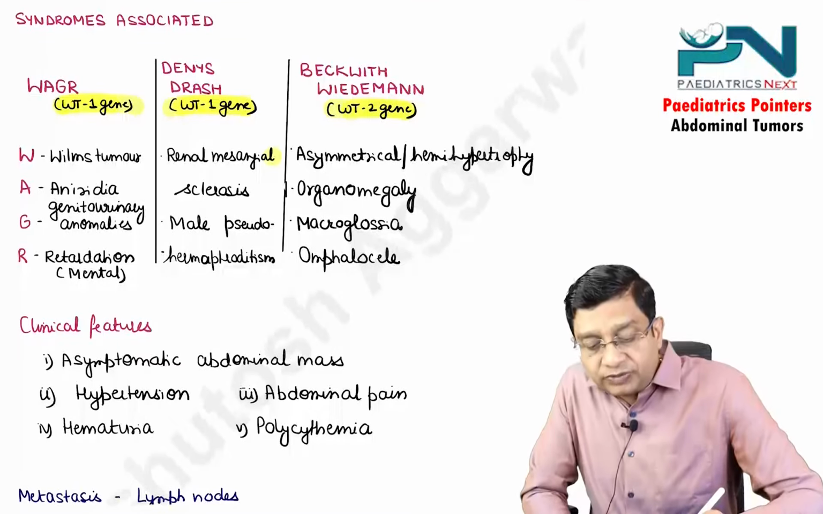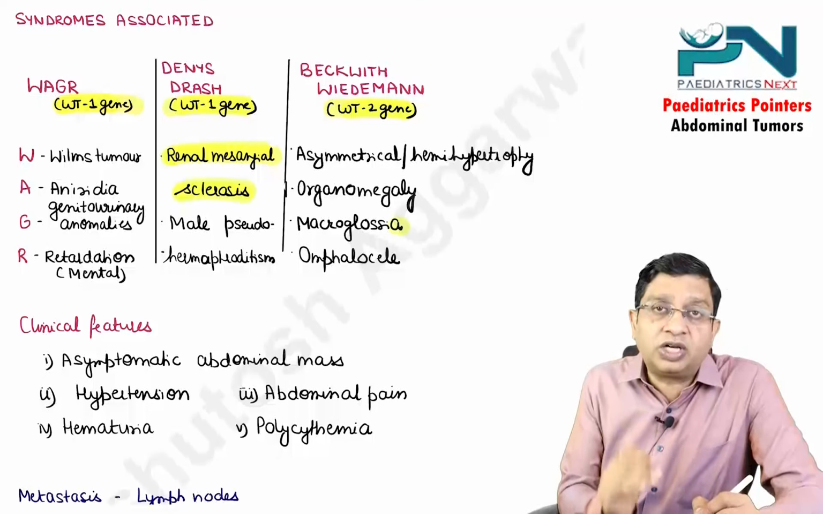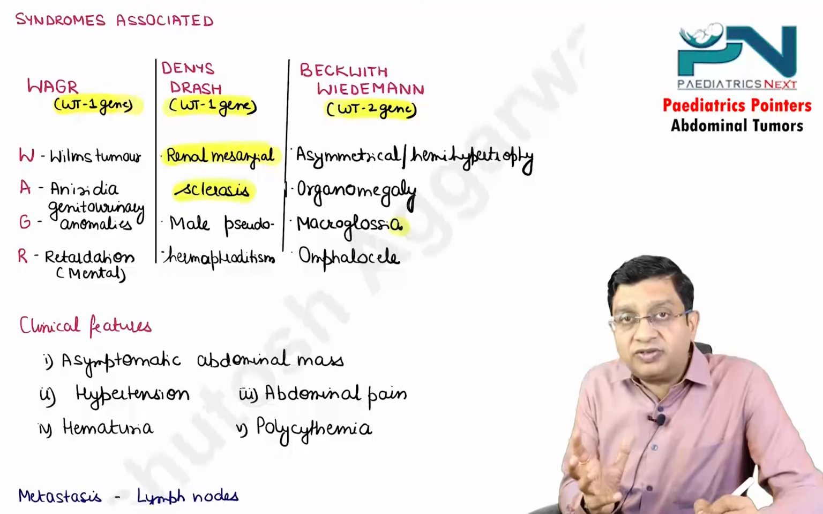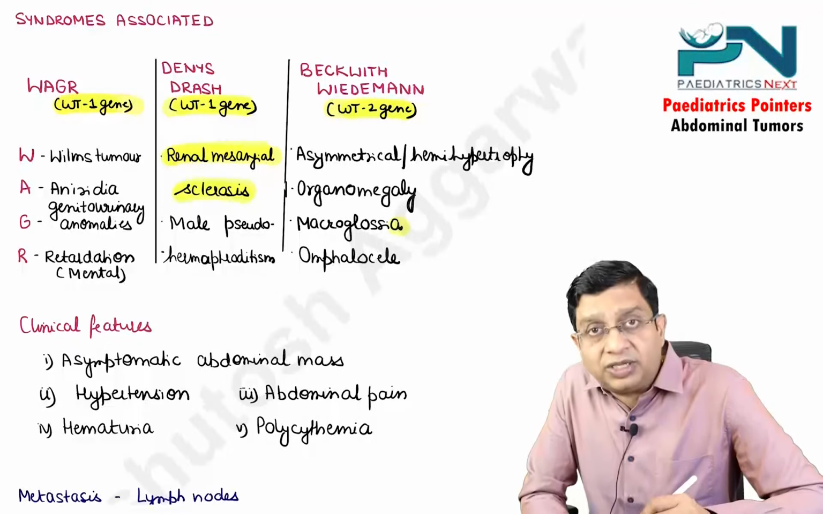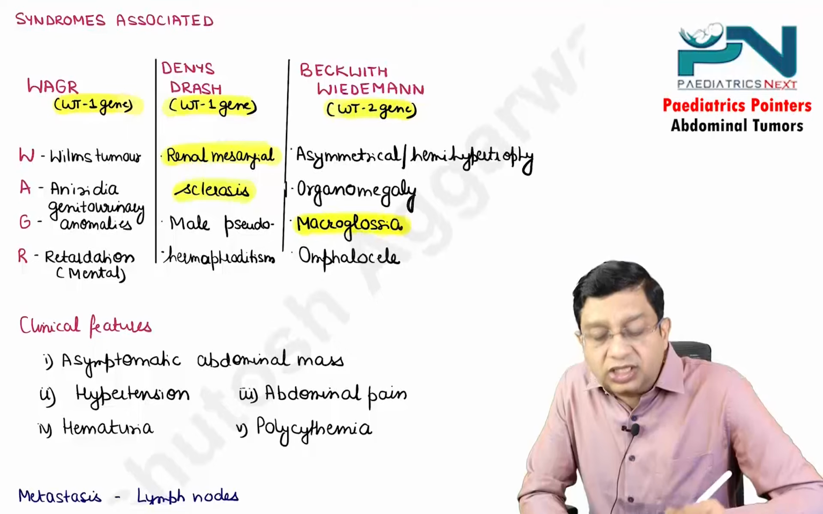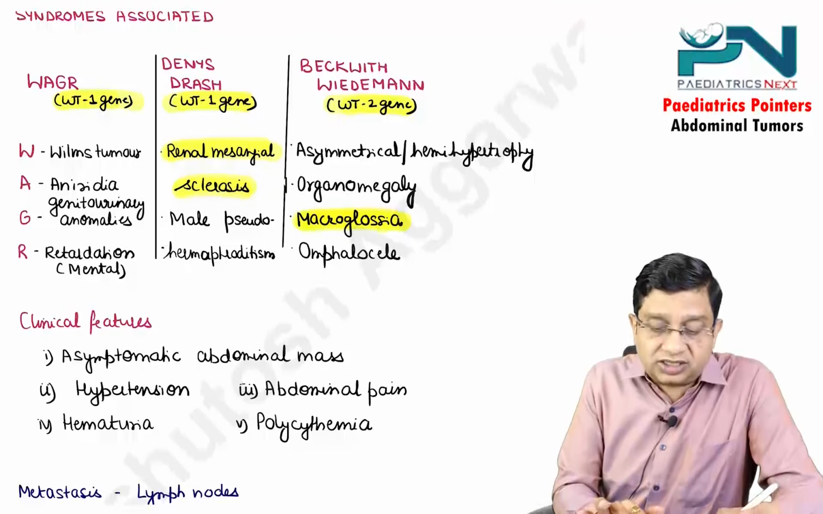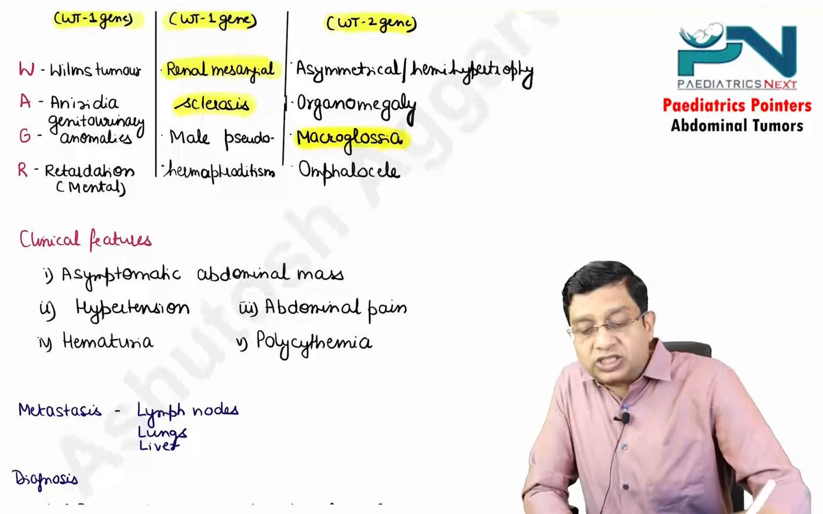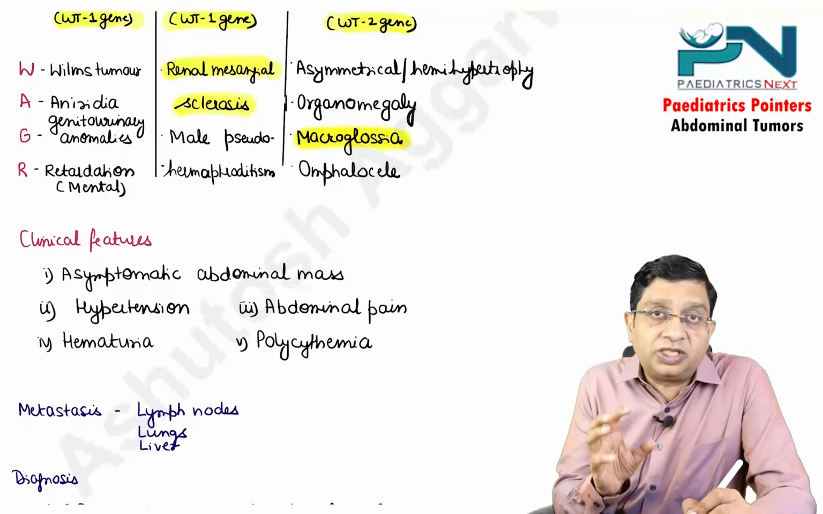Denys-Drash, there is renal mesangial sclerosis along with male pseudohermaphroditism. Beckwith-Wiedemann, as such the body size increases, asymmetrical or hemihypertrophy is there, organomegaly, macroglossia and omphalocele are there. So overall the body size increases. Clinical features, what is the most common presentation? That is the asymptomatic abdominal mass.